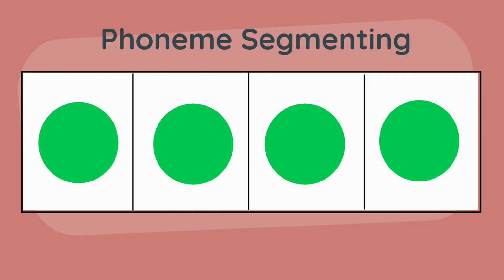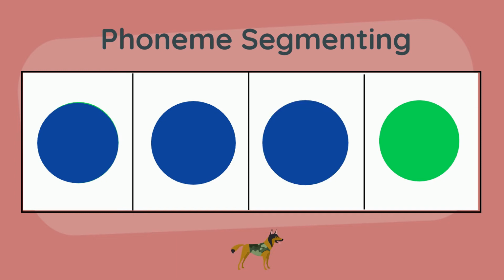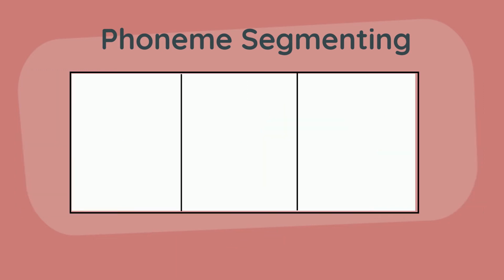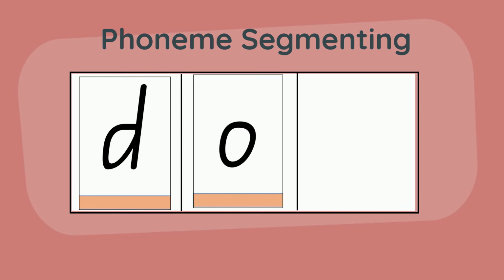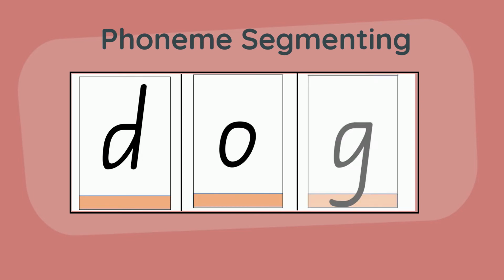In this activity, we are going to segment words into phonemes. We will then use letter tiles to spell those words and then use our word in a sentence. The first word is dog. Say the phonemes. D, O, G. There are 3 phonemes. I will use my 3 phoneme sound box. D is represented by the letter D, O by the letter O, and G by the letter G. I have spelled the word dog.